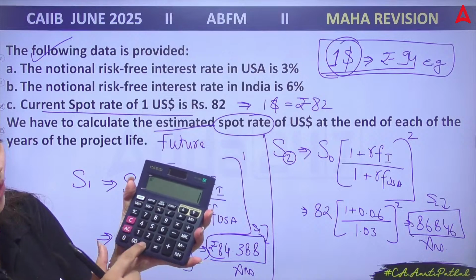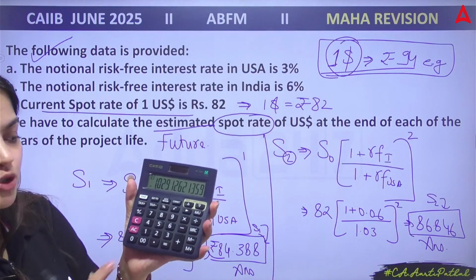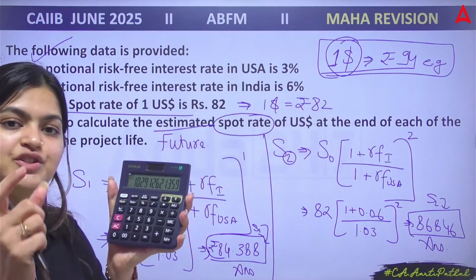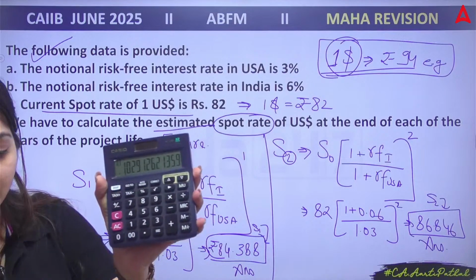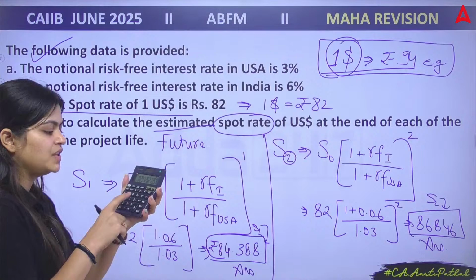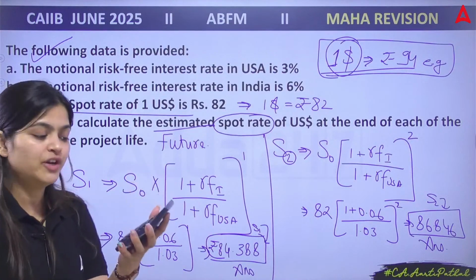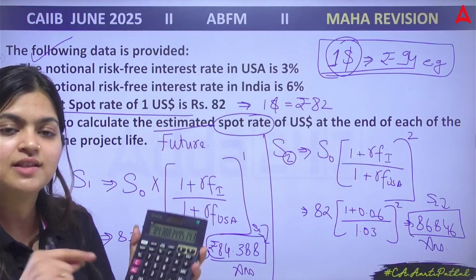Now, you need to press the equal button. That will give you another number, which is 1.029. Correct? Now, multiply with the rate, which is 82. What is your answer? 84.388. Okay, this is how we need to solve.